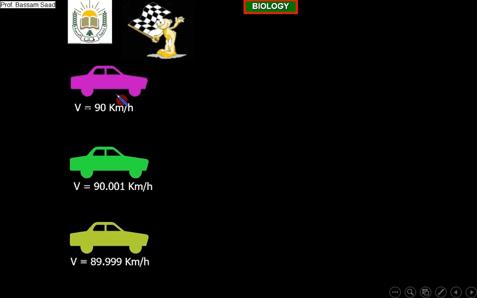And this olive one, or yellow car, with a velocity of 98.999 kilometers per hour. And the race is for this distance. Look at this, till here.